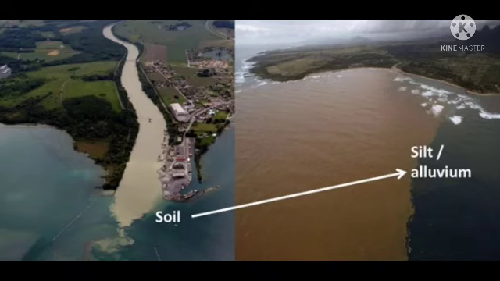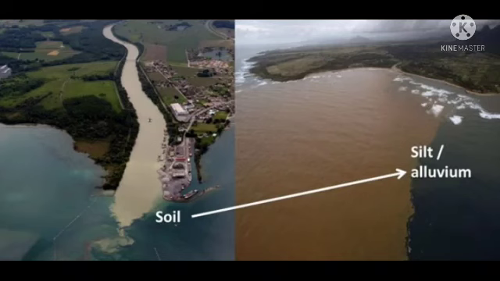Children, we know which soil is very fertile. Yes, alluvium. Alluvium is a very good fertile soil. In Uttar Pradesh, we can find alluvium. The soil here is very fertile because of the alluvium deposited by the Ganga and its tributaries, so this state becomes fertile.